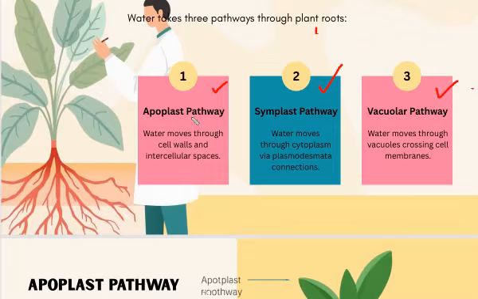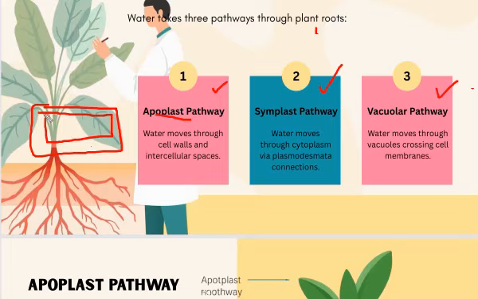From their names, we're going to revise their definitions and recall their terms. Apoplast is the pathway in which water moves through the cell wall and intercellular spaces. For example, this is the plant cell wall, and this is basically the cell membrane. So the water will move through the cell wall from this area. The water moves through the cell wall.